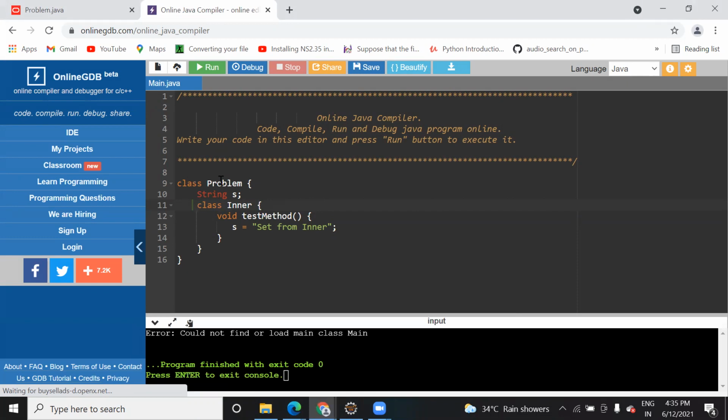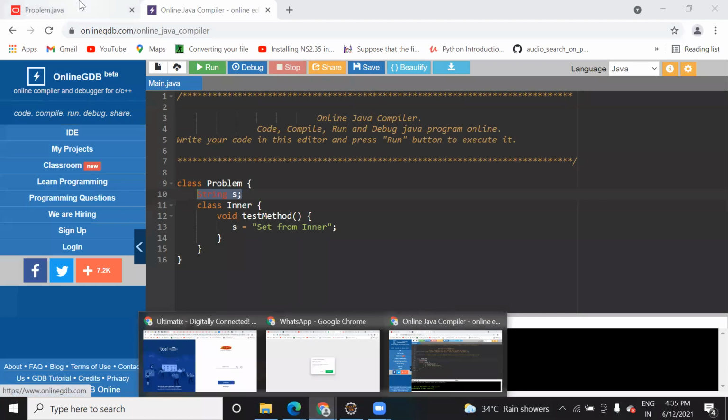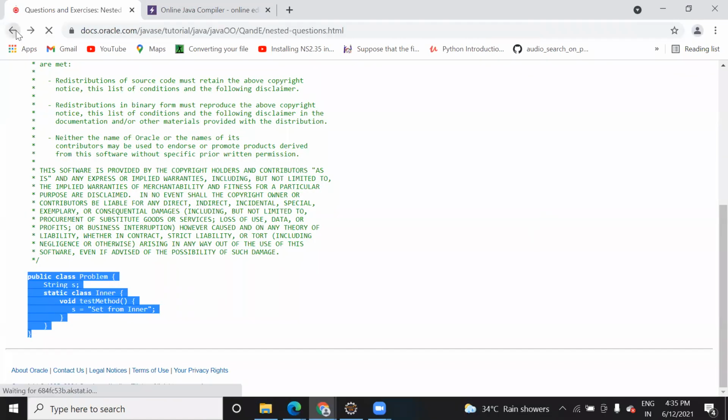Because see, this is an outer class. Whenever we declare a static keyword, whatever variable we want to access will belong to that particular class. So if you declare this class static, it has access to the variables and methods declared inside this class itself. But this is trying to access outer class data, and that it will not be able to access. You can see it written here, the solution, let me show you.